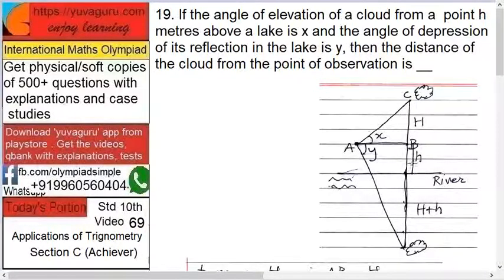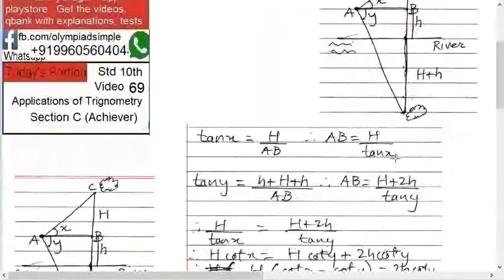That is small h first, and then this total height H plus h will be fully reflected inside. So the vertical height will be H plus 2h. This is what you have to remember always, because this is the only trick in this problem. So let's solve this now.